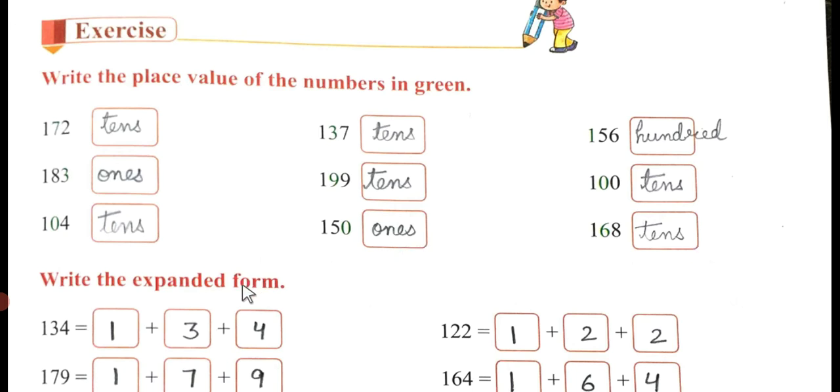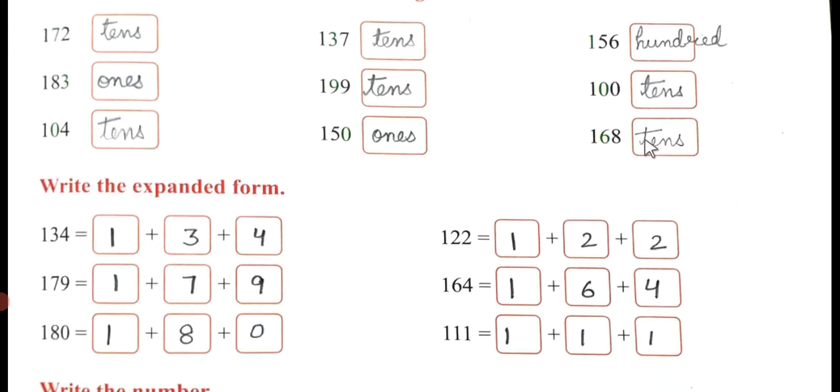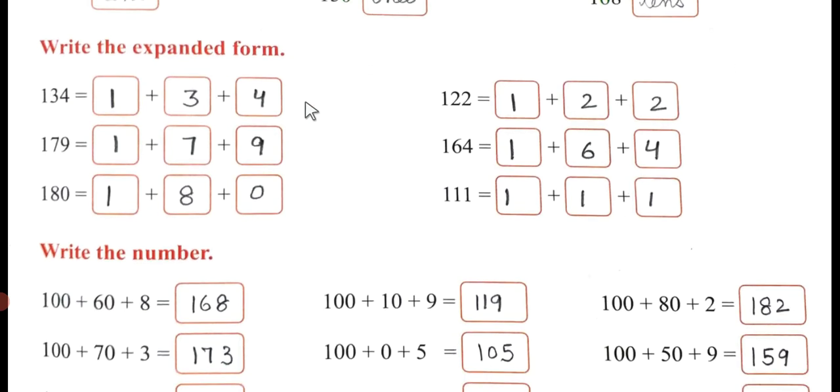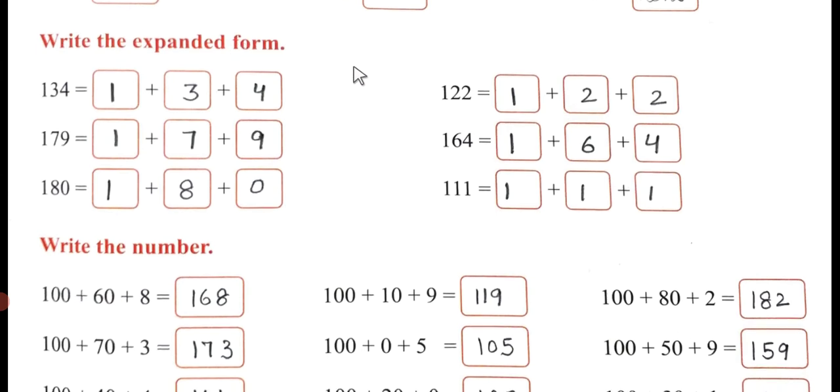168. So which digit is printed in green? 6. So 6 is printed in green. So count it: ones, tens, hundreds. So the place of 6 is tens. Now here again we come to the expanded form. Half of the exercise I have done for you, and half you will do for me and for yourself. Understood? To understand how you will do this, write the expanded form.